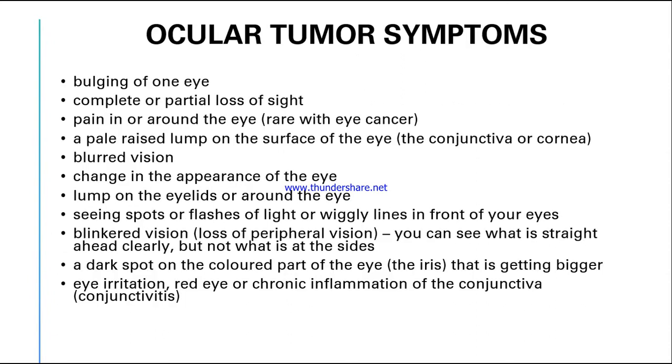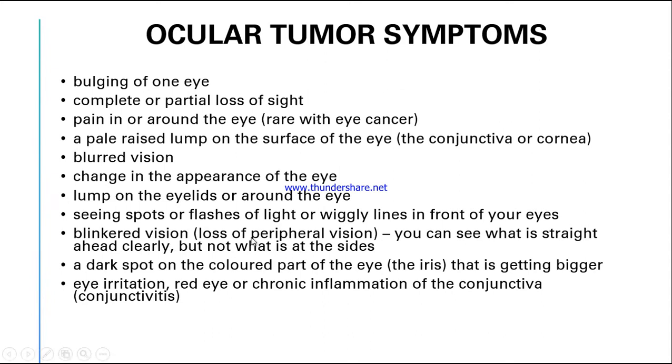Next, signs and symptoms are as follows. First, bulging of one eye. Then there is complete or partial loss of sight. There will be pain in and around the eyes. A pale raised lump on the surface of the eye, the conjunctiva or the cornea. The patient will have blurry vision and change in the appearance of the eye. There will be lumps on the eyelids or around the eye. Then there will be spots, flashes of light, or wavy lines in front of your eye. So people will tend to see spots or flashes of light in front of them.